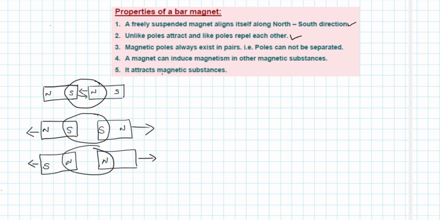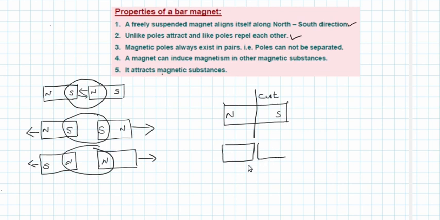Then magnetic poles always exist in pairs, or poles cannot be separated, and that has a very important application. If you cut a bar magnet, you will get two pieces, and again these two pieces will have both north and south poles.